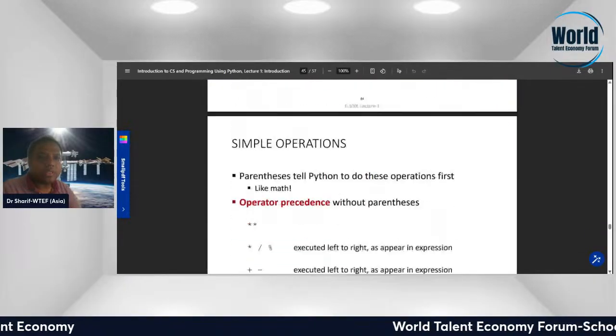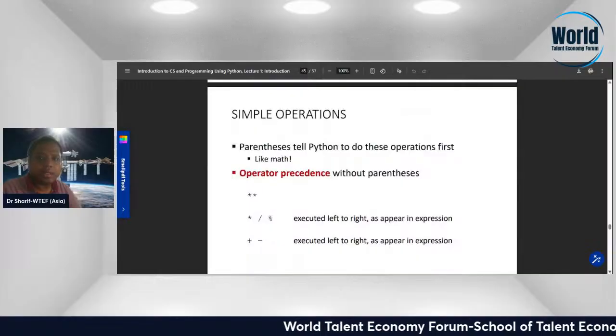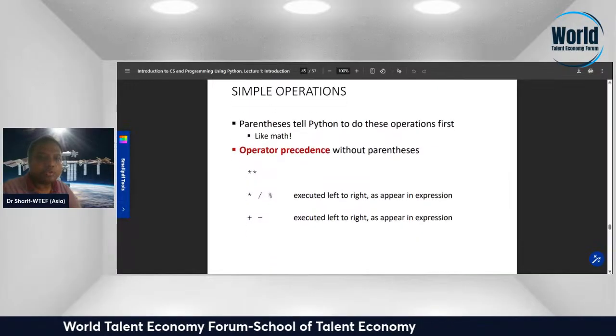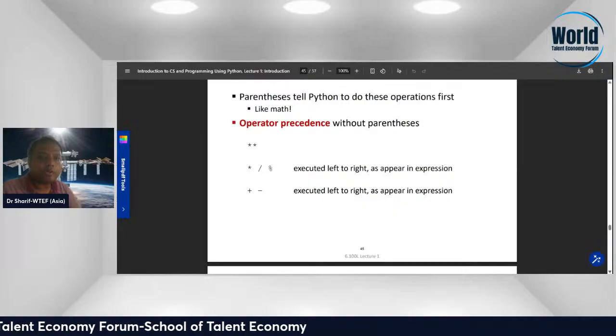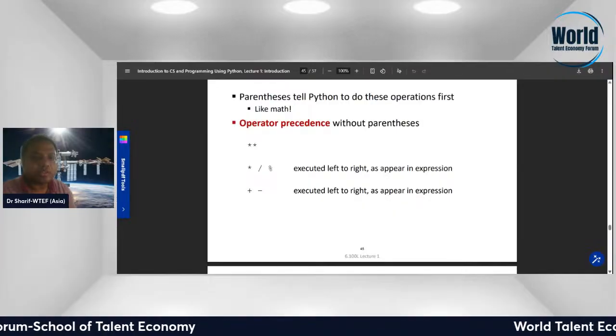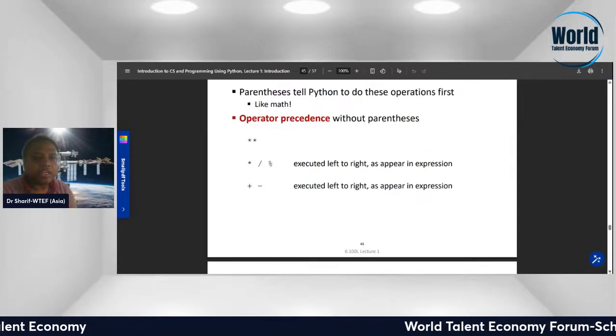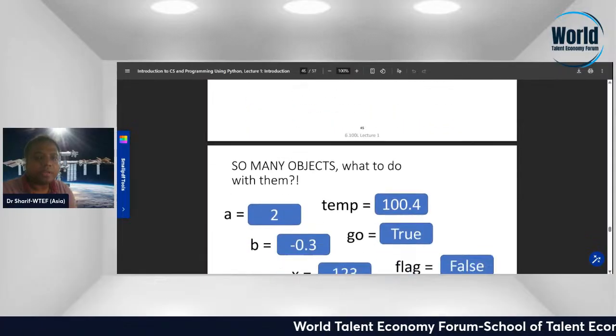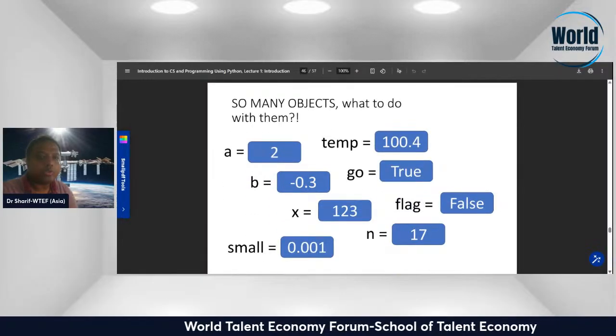So in that particular example, we see parentheses tell Python to do those operations first. Operations without parentheses execute left to right as they appear in the expression. So many objects, what to do with them.